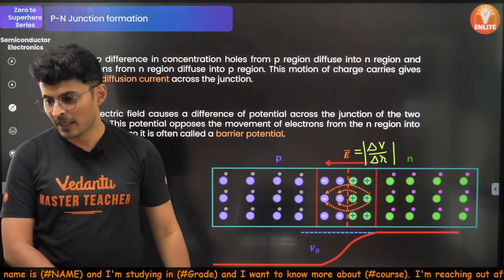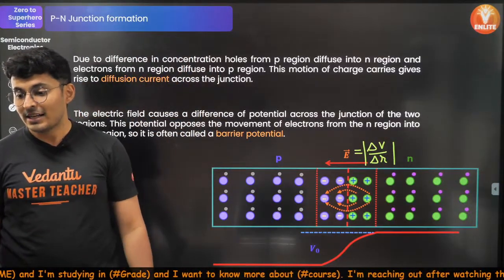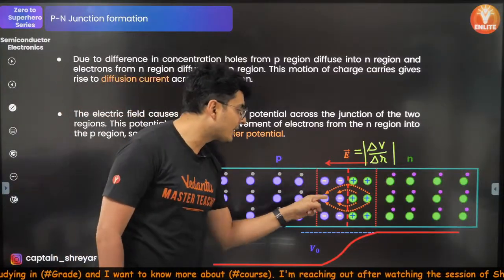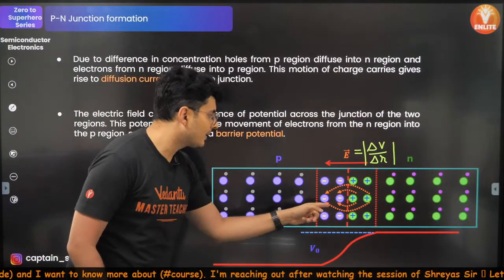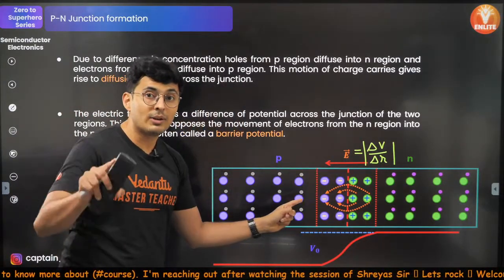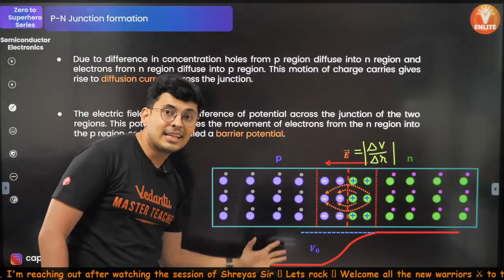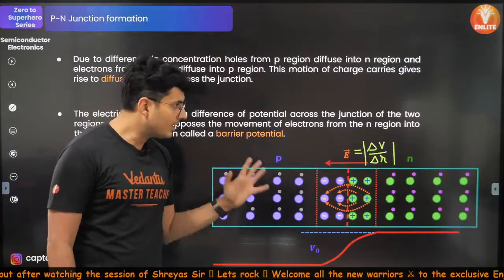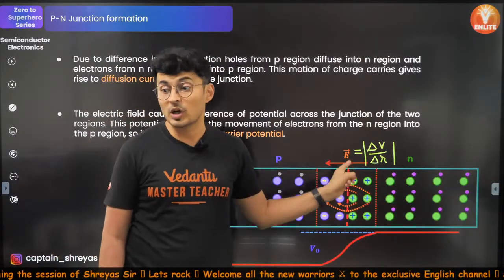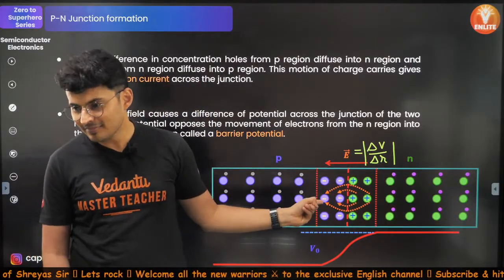How can you say electrons drift? Drift means basically the electrons. See, electrons are there everywhere. Because of the field, there will be a force. That force will be applied in this direction. That's why I can say with proof that electrons move from this side to this side because of the field created. Is that clear?